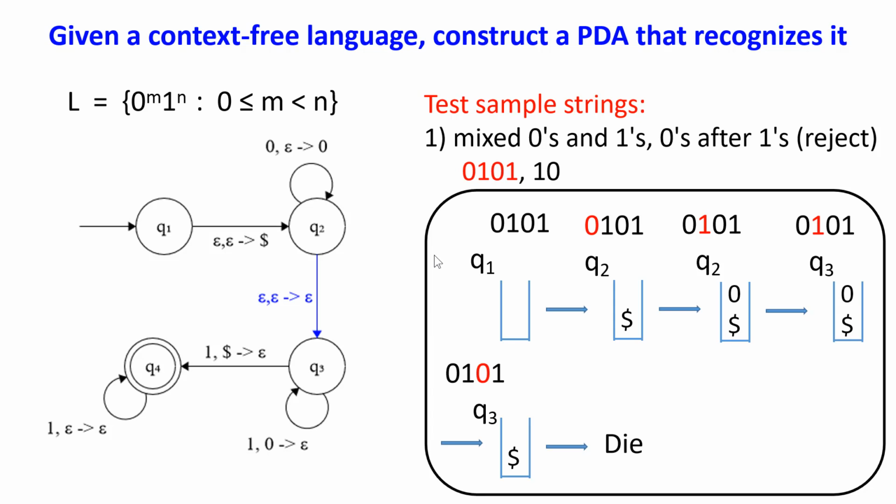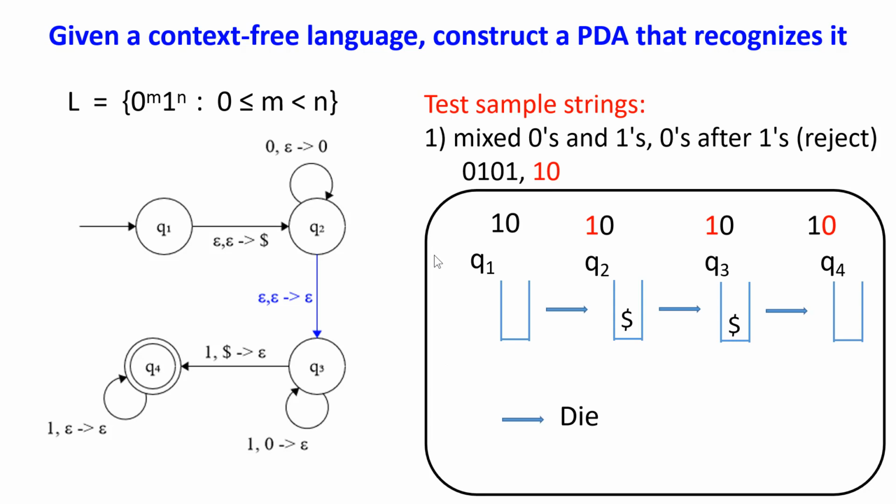So by doing so, the machine lands on Q3 and pops a 0 from the stack. Now we are still at Q3. We need to check transitions out of Q3 for symbol 0. And we found there are no such transitions, so the computation dies. This means we should reject this string.